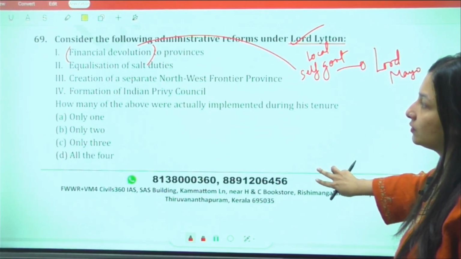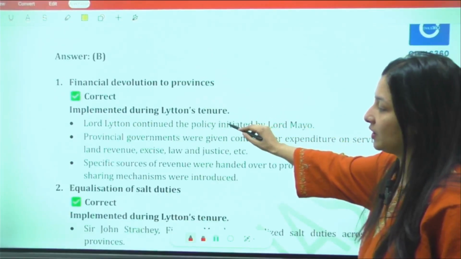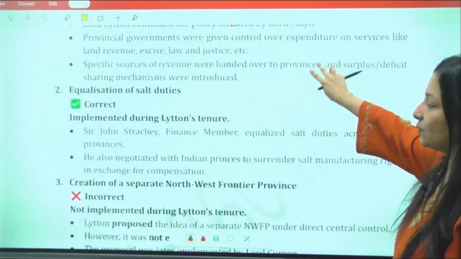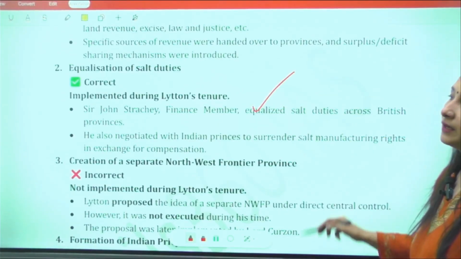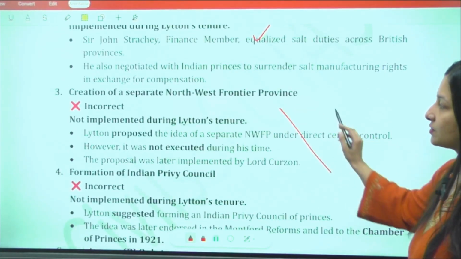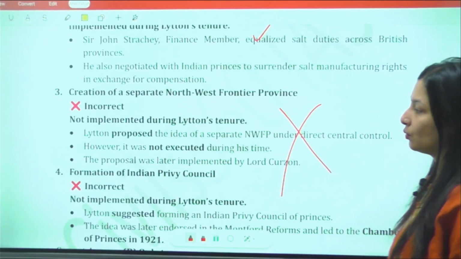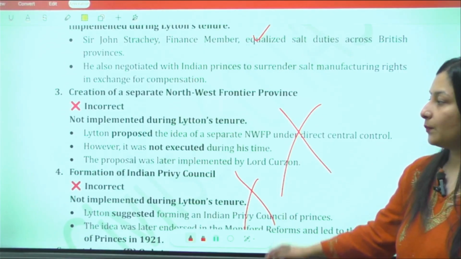Equalization of the salt duties. Let's see it from here. This is absolutely right. Yes, he was the one who emphasized and implemented the equalization of salt duties. Creation of separate North-West Frontier. No. And formation of Indian Privy Council.